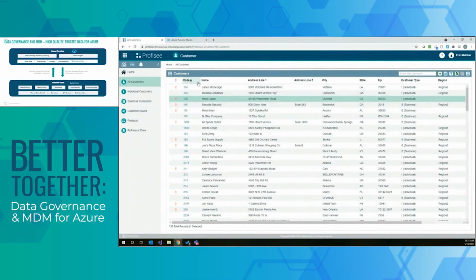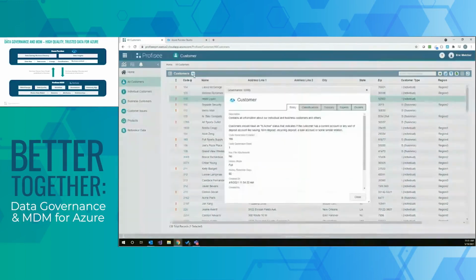So earlier you may have noticed as I was hovering over this header that we have this little icon that pops up here. So when Profisee is configured to integrate with a Purview instance, we automatically detect that and start capturing and displaying governance information in line with the stewardship experience. If I hover over this, I can see the description that was defined here in Purview.